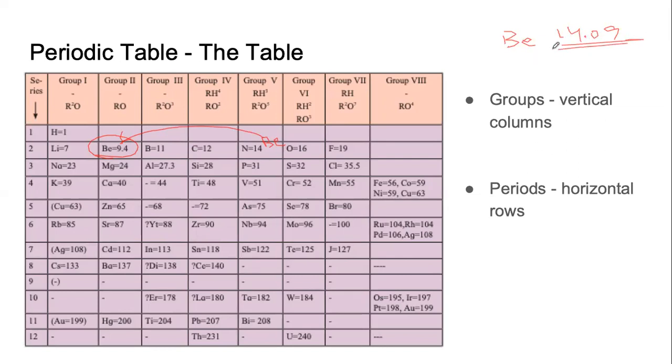Let us calculate its atomic mass once again. And when that was done, he was proved to be right. The atomic mass in reality of beryllium was not 14.09, but 9.4. And it very neatly fits with magnesium, calcium, zinc, strontium, cadmium, barium.